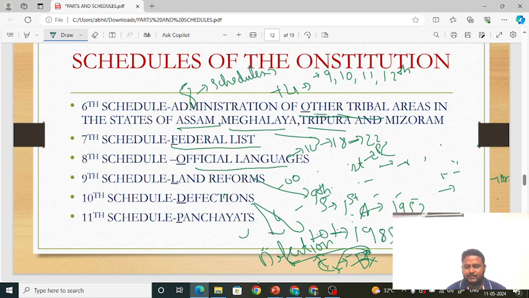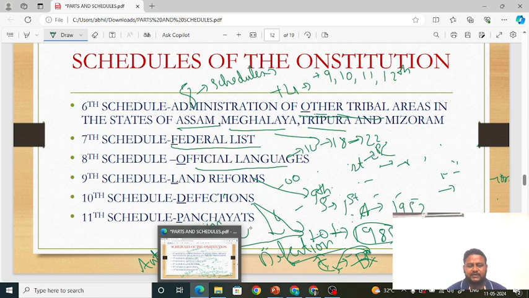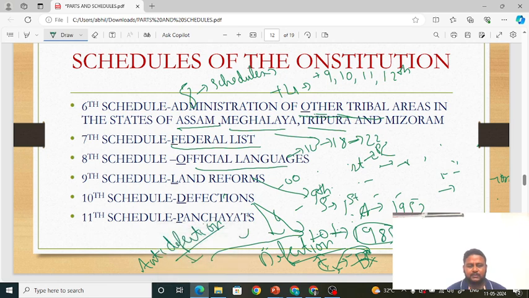So to ensure that people don't keep jumping from one party to another through their whims and wishes, the anti-defection law was brought into place. Through what? Through the 10th Schedule and also the 52nd Amendment, in 1985. That is, people cannot jump from one party to another.